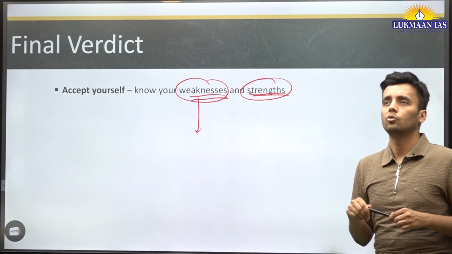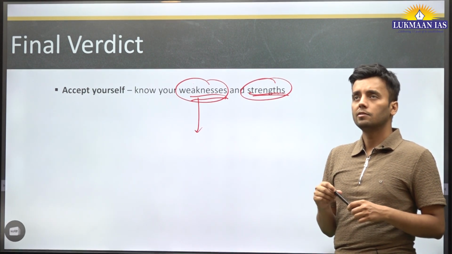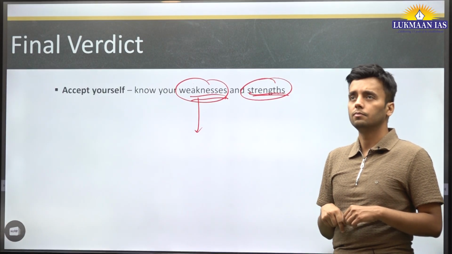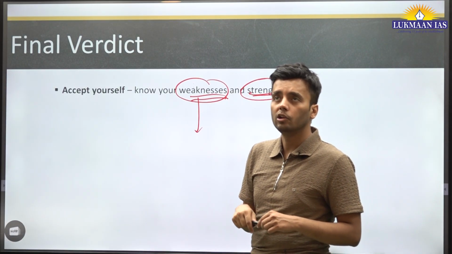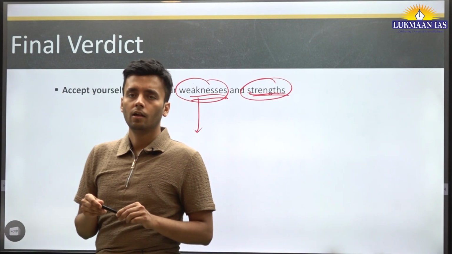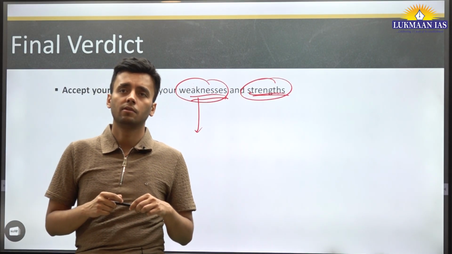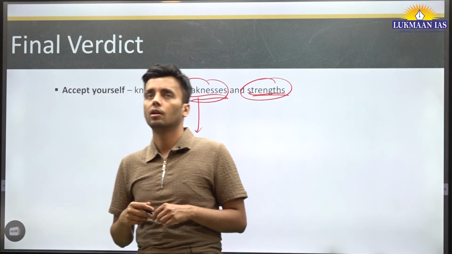Finally, if you don't take this paper seriously, it will cost you 2-3 attempts, and finally you will feel that you are not made for this UPSC exam, and then you will leave it.